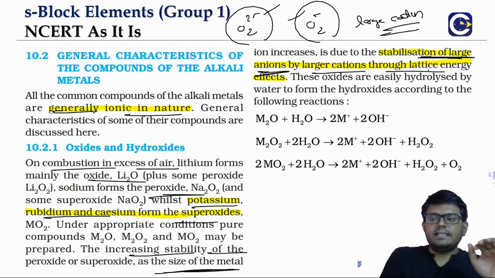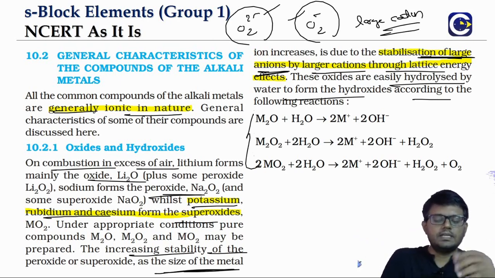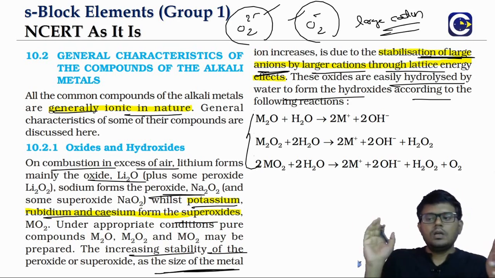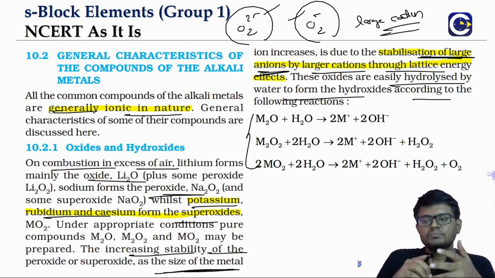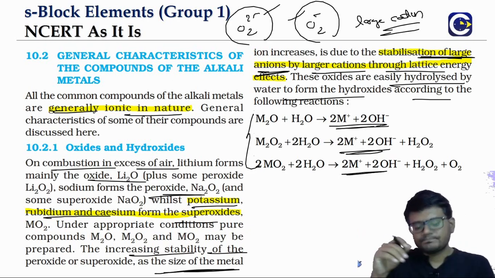And the oxides can easily undergo hydrolysis. That will be giving us what? Hydroxides. We can see all these oxides, whether it is a monoxide or a peroxide or a superoxide, they will undergo hydrolysis to give us the hydroxides, which are basic in nature.